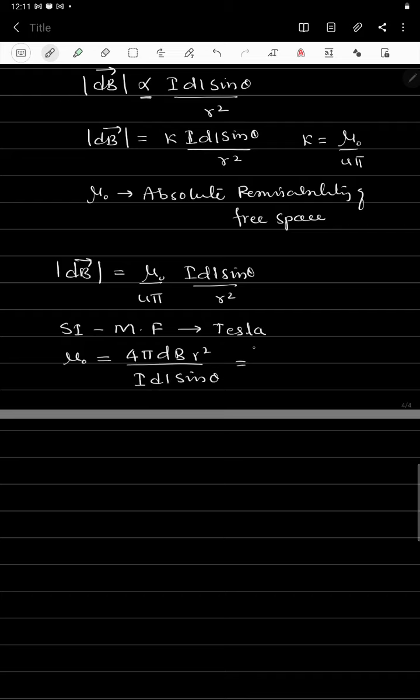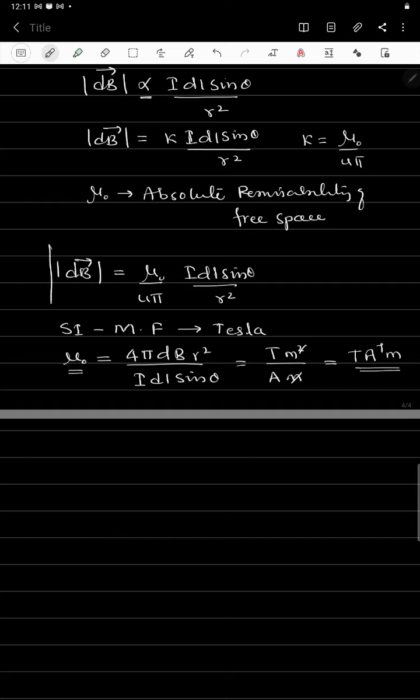So here dB is in Tesla, r squared is in meter squared, divided by current in ampere, and dl is in meter. So one meter and one meter get cancelled, and what remains here is Tesla per ampere meter. This is the SI unit of this μ0, the absolute permeability.